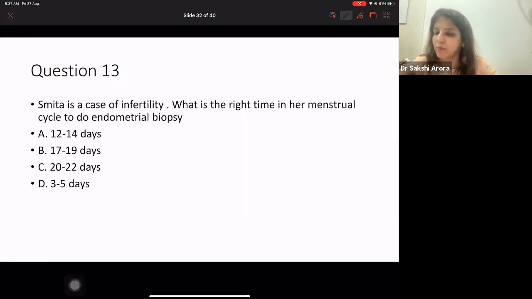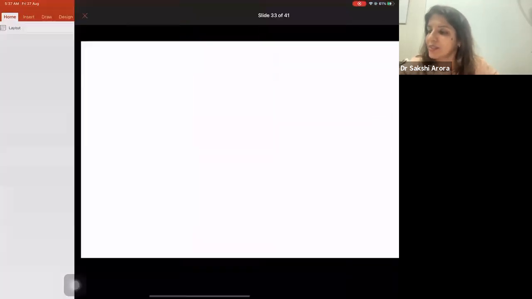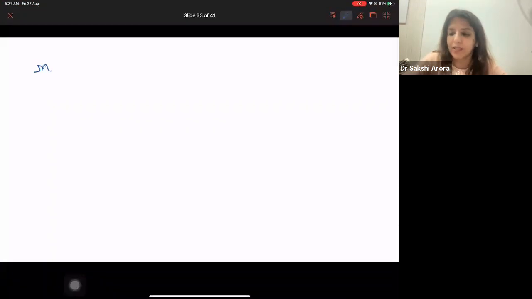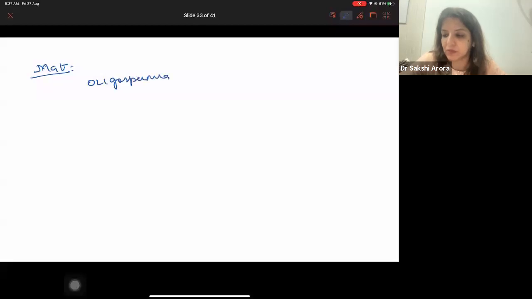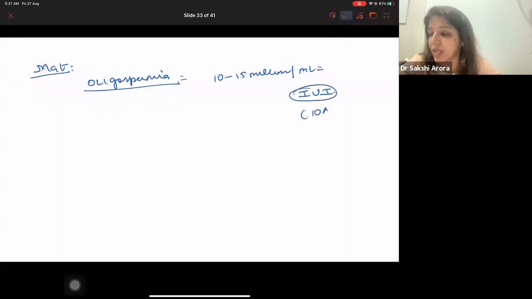So again, just one more thing which I would like to add over here. If they ask you, what is the management of oligospermia with a sperm count between 10 to 15 million per ml? The management is IUI, intrauterine insemination. So the minimum sperm concentration needed for IUI is 10 million per ml. Only if sperm concentration is 10 million or above, you can do IUI, not below that, right?